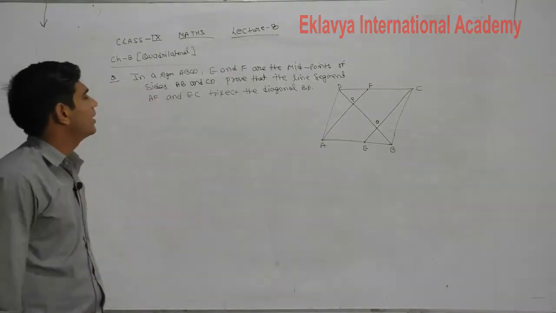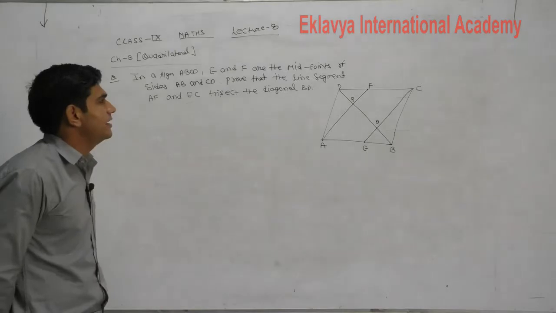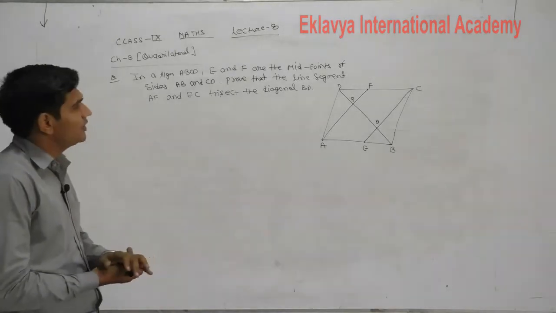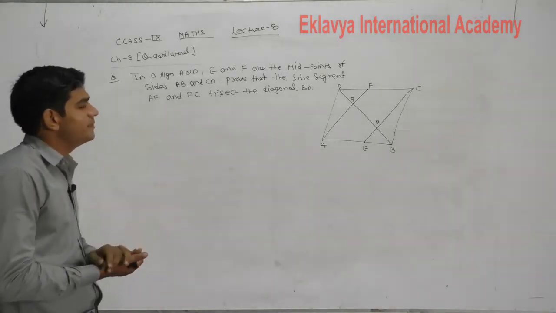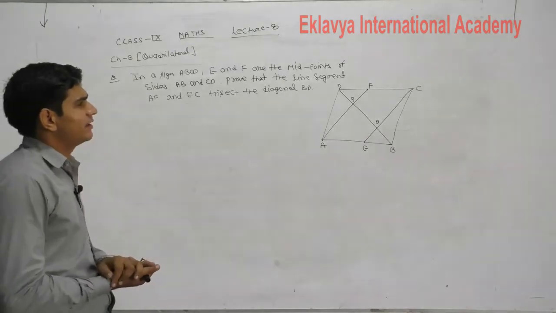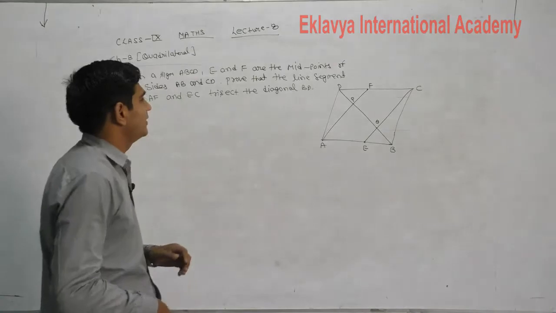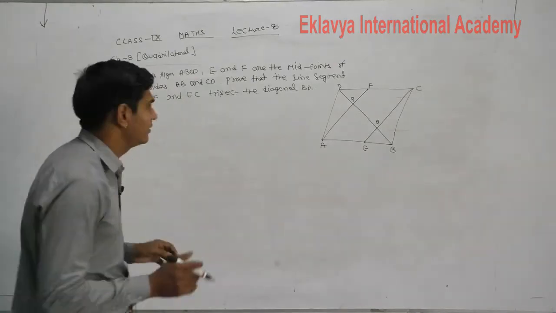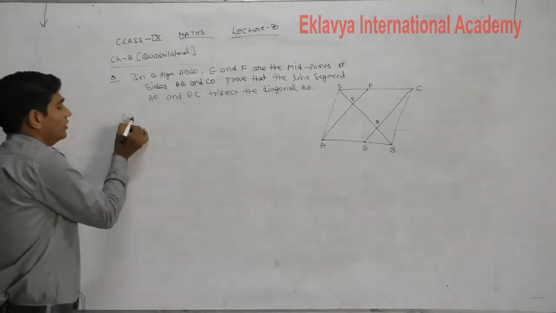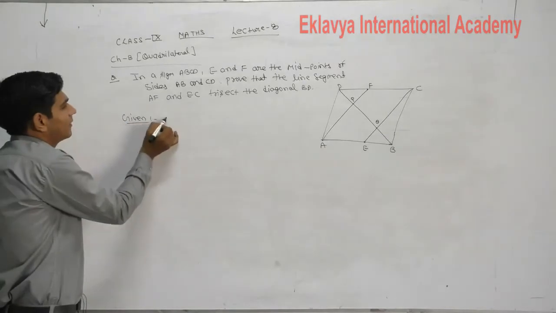In a parallelogram ABCD, E and F are the midpoints of sides AB and CD. Prove that the line segments AF and EC trisect the diagonal BD. So students, first of all, what is given here?